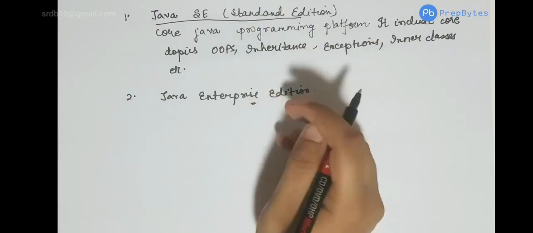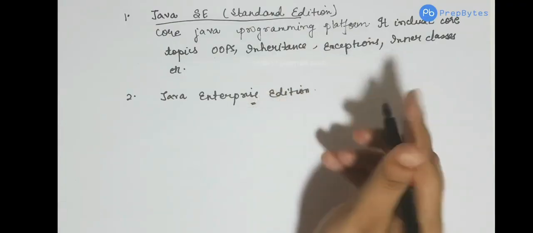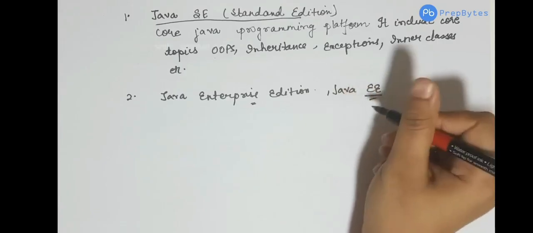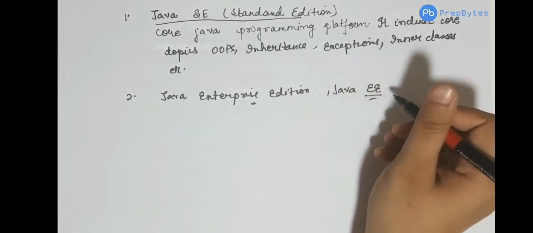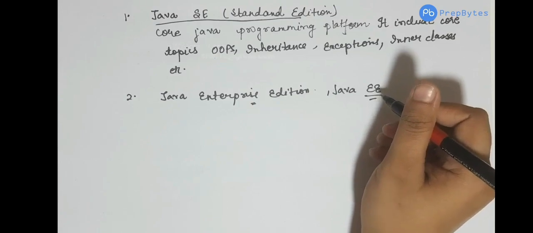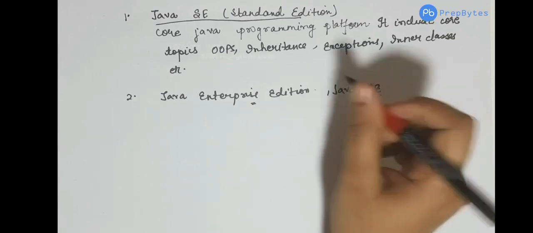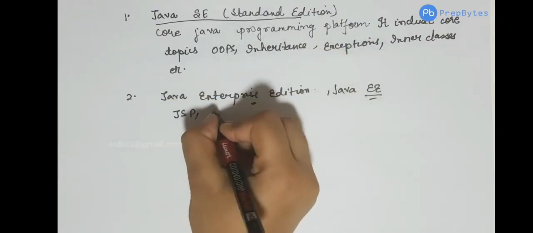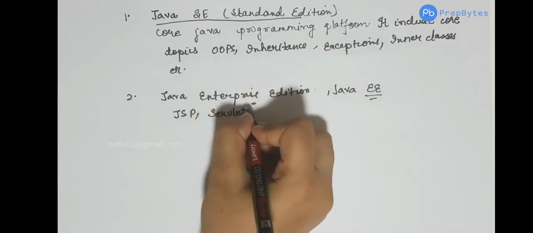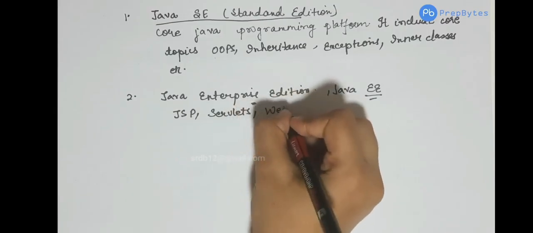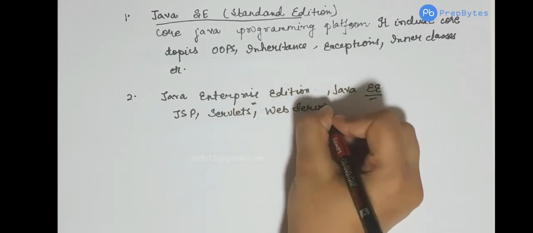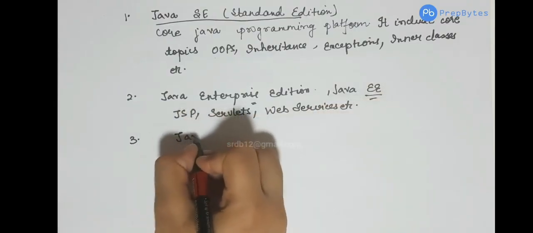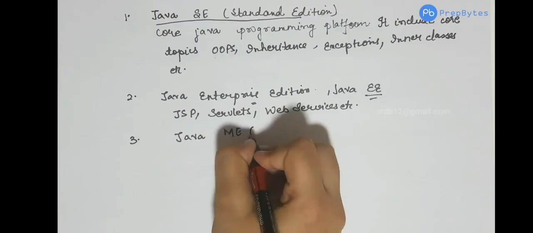Java Enterprise Edition, another edition of Java, is also known as Java EE, and it is used to build enterprise applications as well as web applications, and as I said, it is built on top of Java Standard Edition. It has topics like JSP, servlets, web services, etc. Next we have Java Micro Edition or Java ME.